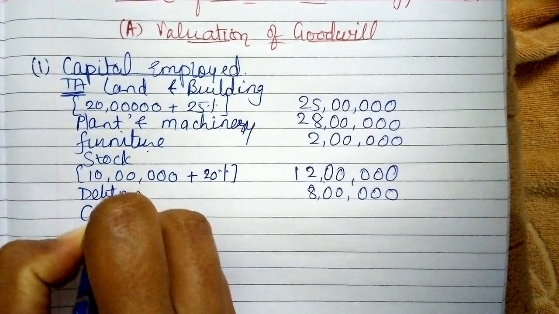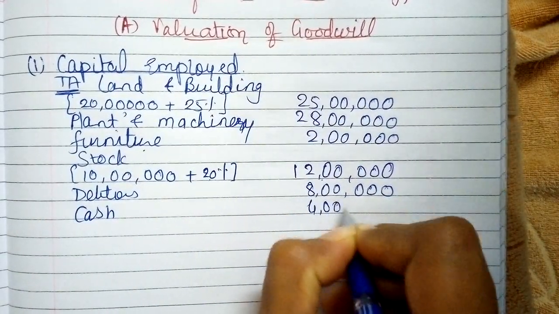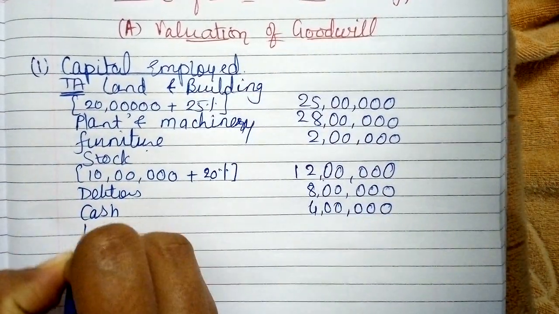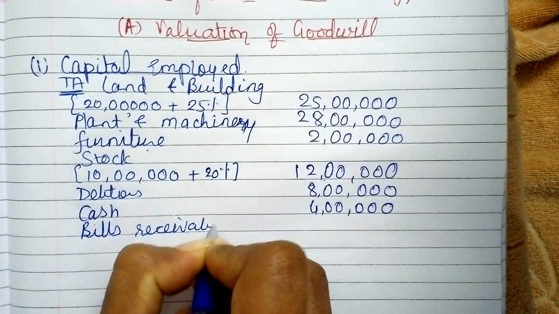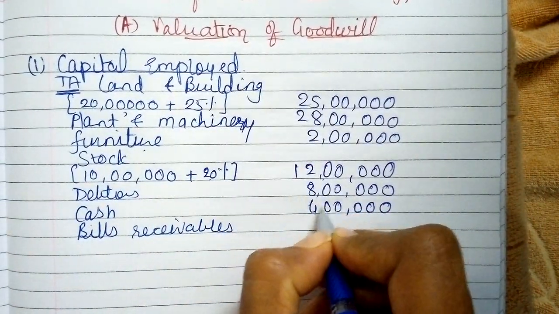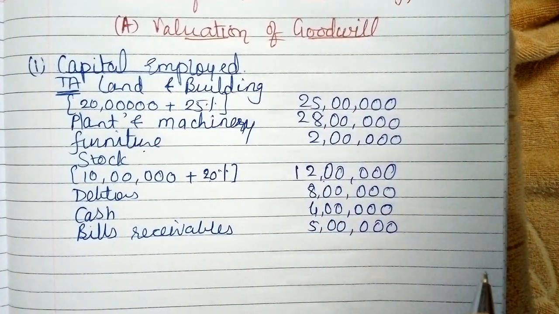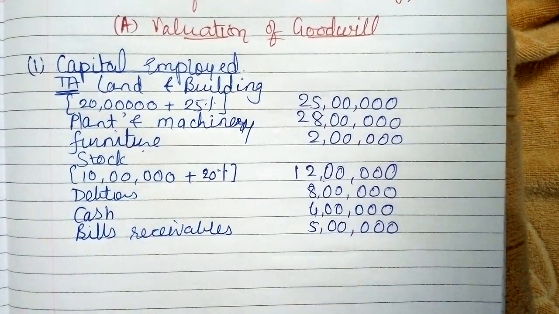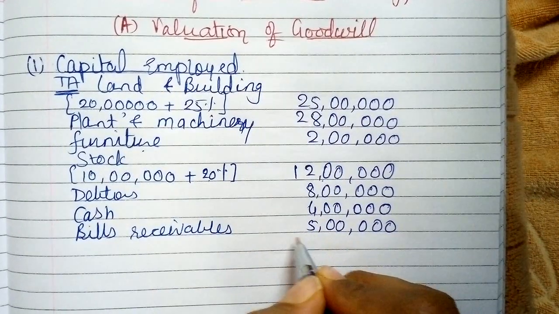Then cash, 4 lakhs. I forgot bills receivable, writing after cash, and bills receivable at rupees 5 lakhs. And as per our rule, the preliminary expenses are not going to be considered.